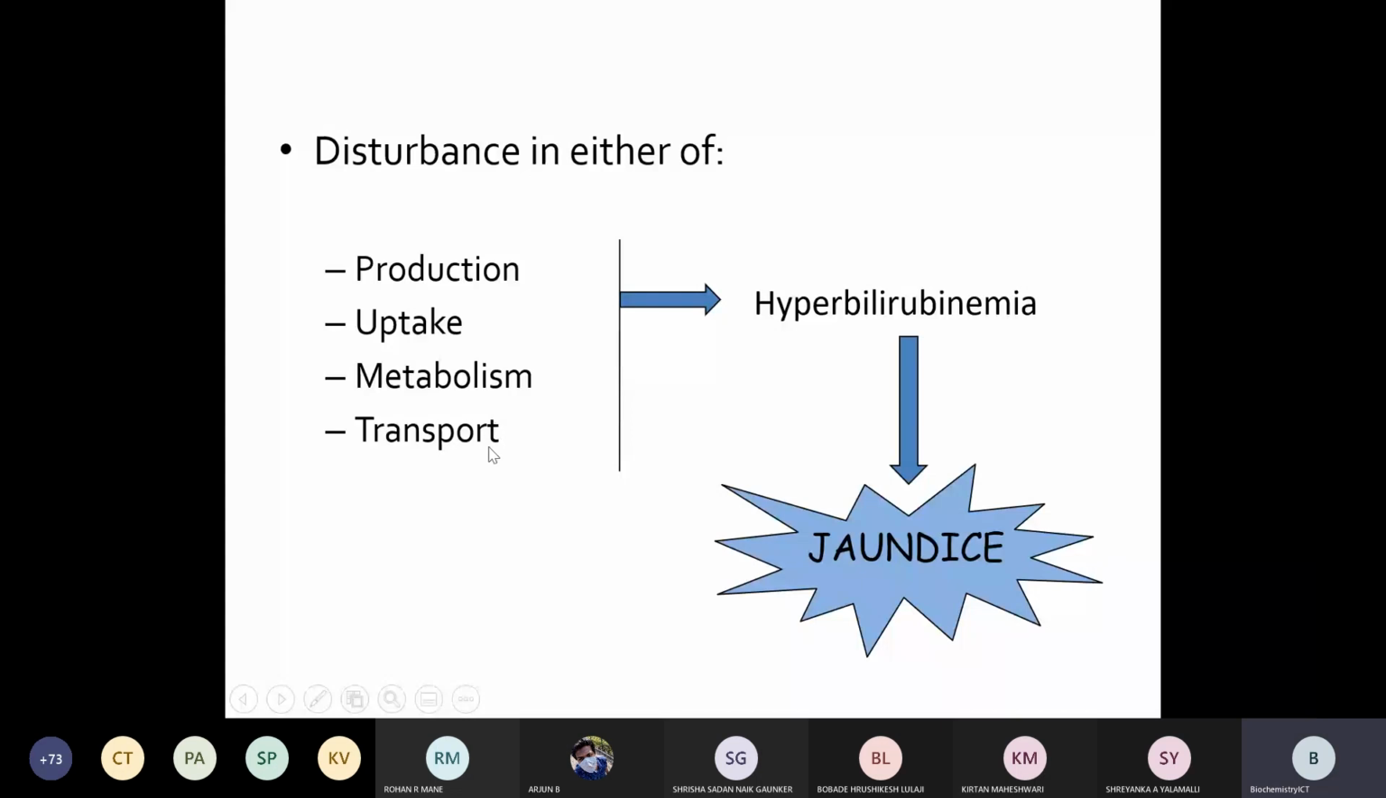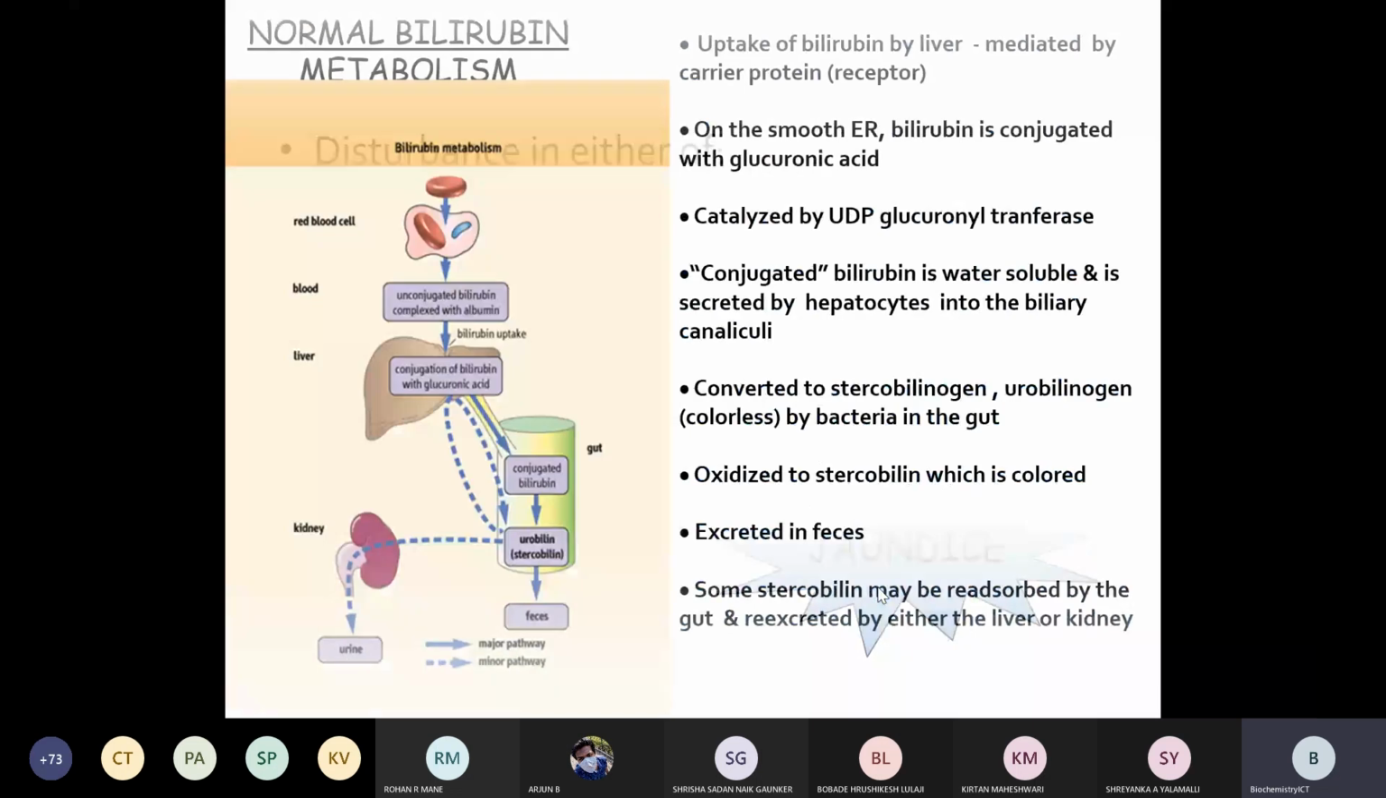So if there is a disturbance in either of these mechanisms, it will lead to an increased level of bilirubin, and that is the cause for the jaundice. I will brief the jaundice because a 2-hour tutorial has already been conducted on it, but as a part of heme degradation, that is formation of bilirubin, an increased level of bilirubin will lead to jaundice. So I'll brief before that the normal bilirubin metabolism, as I told.